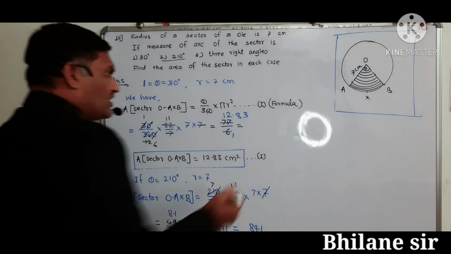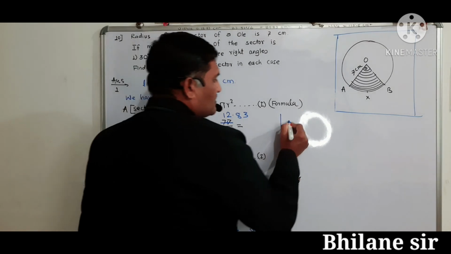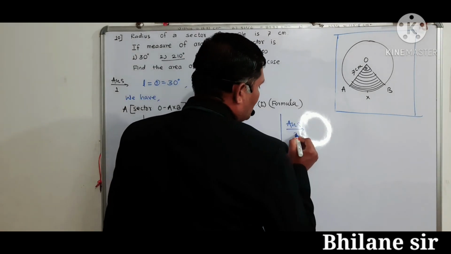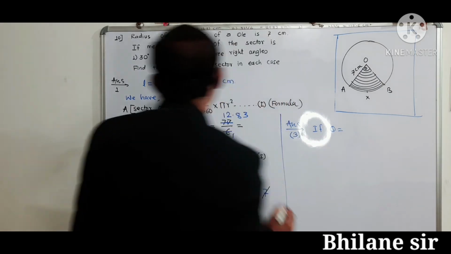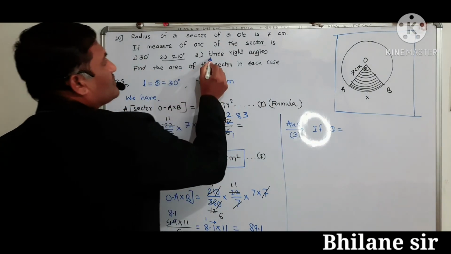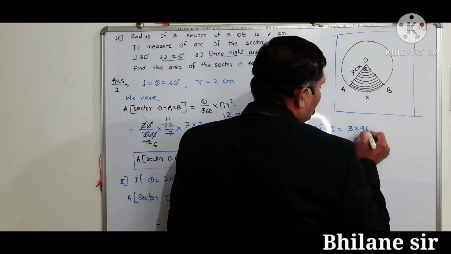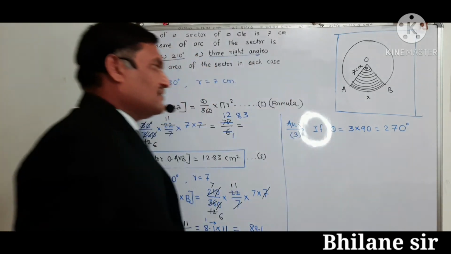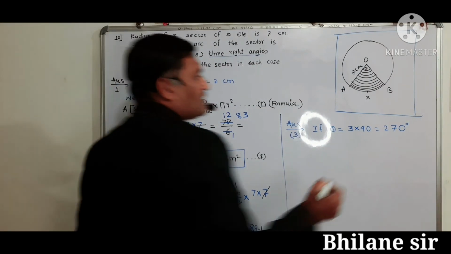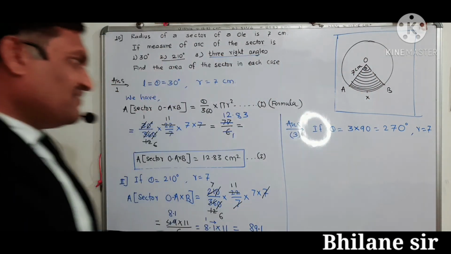Then now we can solve the third question. If theta is equal to 3 right angles, means 3 into 90 is equal to 270 degree. R is equal to 7 centimeter.